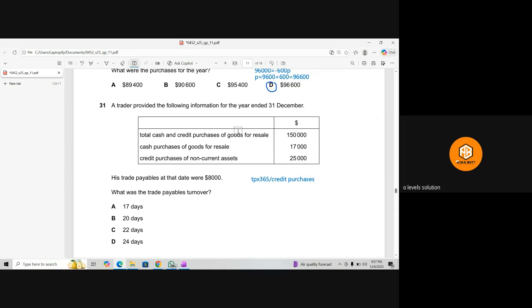So if we minus this, we will have the credit purchases only. So 150,000 minus 17,000 will become 133,000. So 8,000 is basically your trade payables, and we will divide this with the 133,000, which we just got by deducting 17,000 from the 150,000. What is the answer for this? 8,000 divided by that is 0.06.